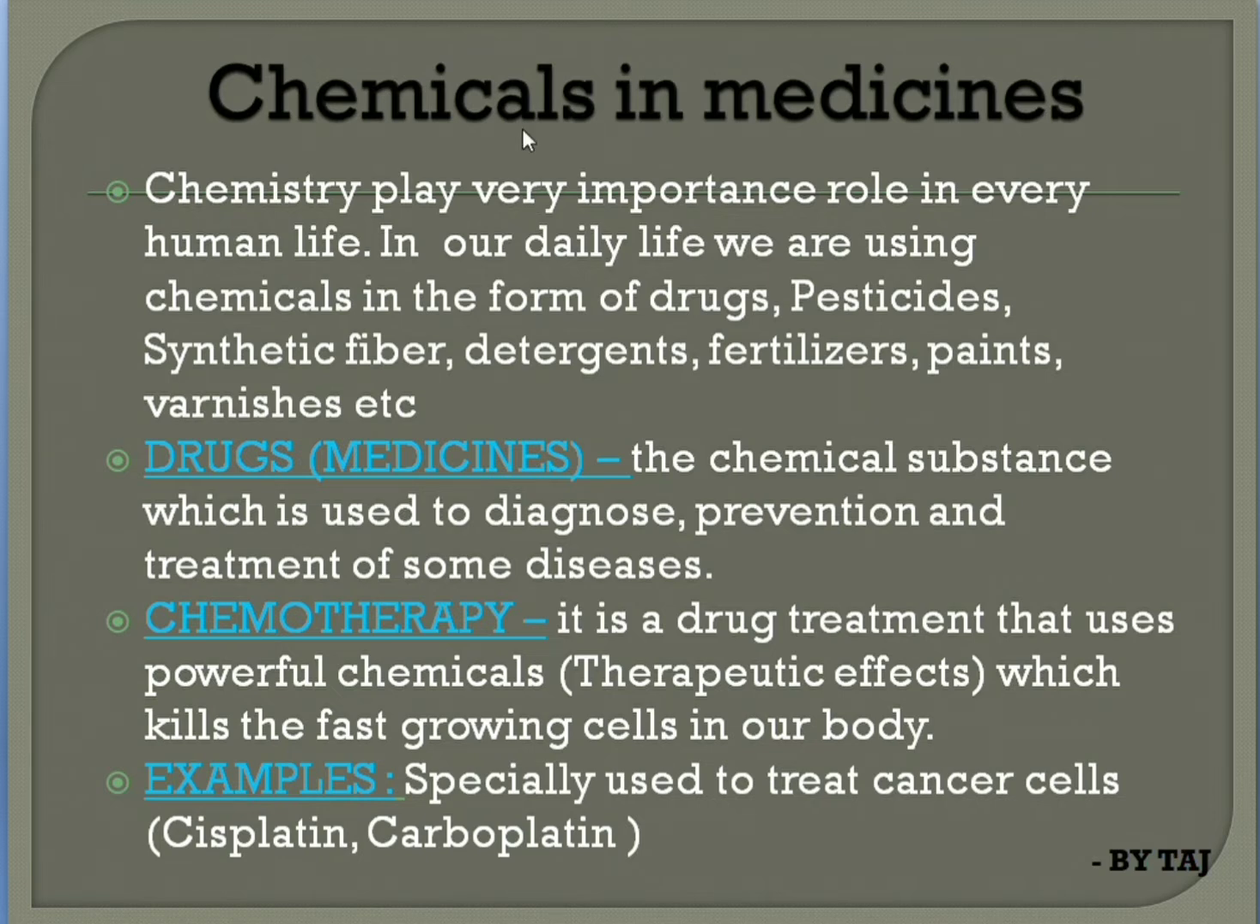varnishes. An example of those kinds of medicines, the first one, is drugs. A drug is also used as a medicine. The chemical substance which is used for diagnosis, prevention and treatment of some diseases, we call a drug. In that, chemotherapy is a drug treatment that uses powerful chemicals with therapeutic effects, which kill the fast growing cells in our body. For example, cancerous cells are fast growing cells in the human body. Examples specially used to treat cancer cells are cisplatin and carboplatin. So, these are some examples for cancerous diseases.